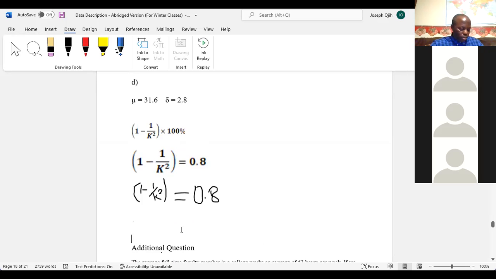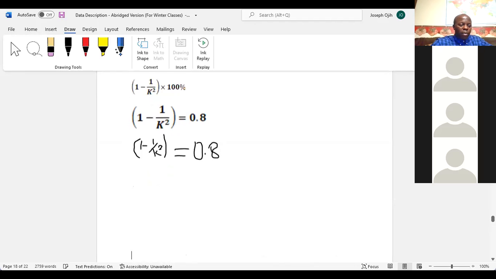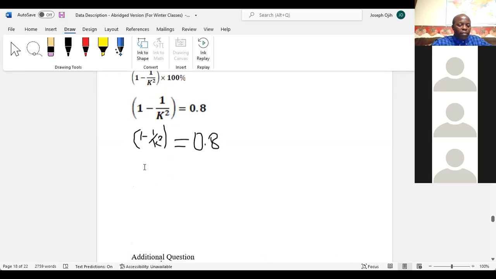So if we remove this parenthesis here, we're going to have 1 minus 1 over k squared equals 0.8. Oh, excuse me, my hand. Okay, equals 0.8.